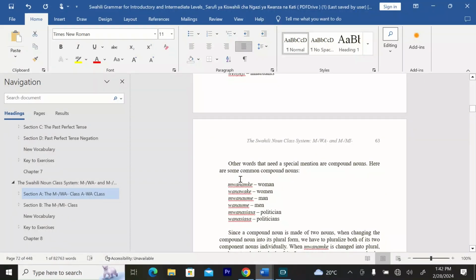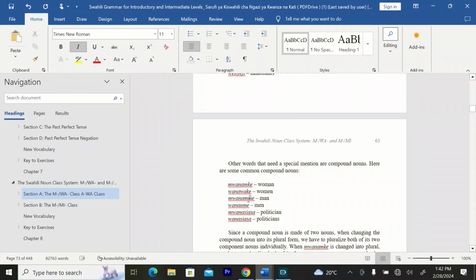Other words that need a special mention are compound nouns. Here are more compound nouns. We have mwanamke, who is a woman. We have wanawake, who are women. We have mwanaume, sometimes it's mwanamme.